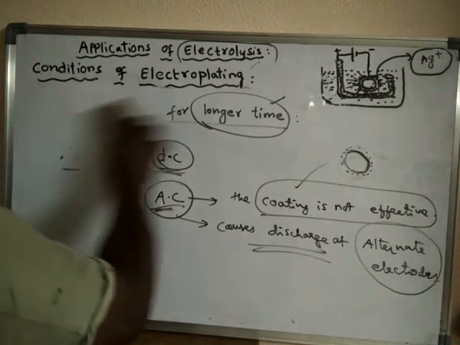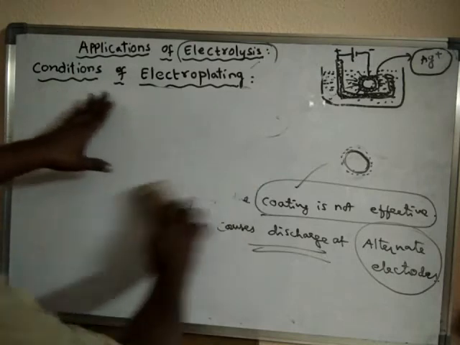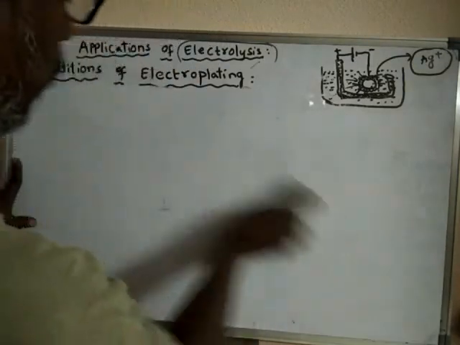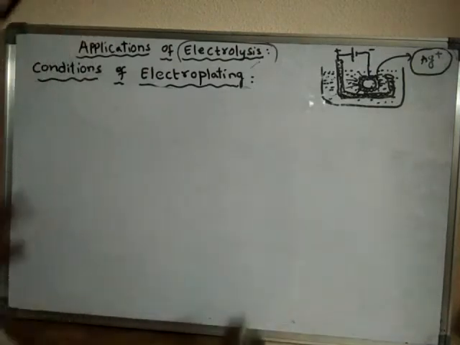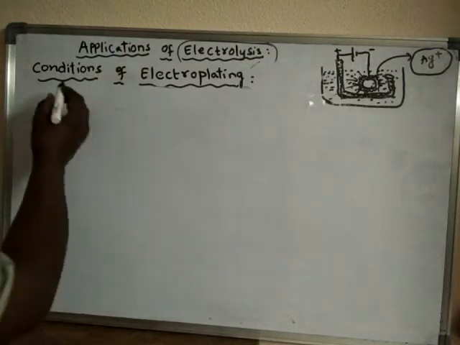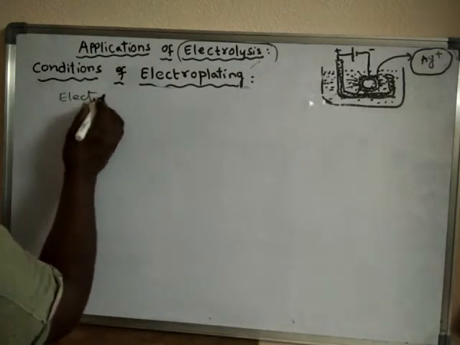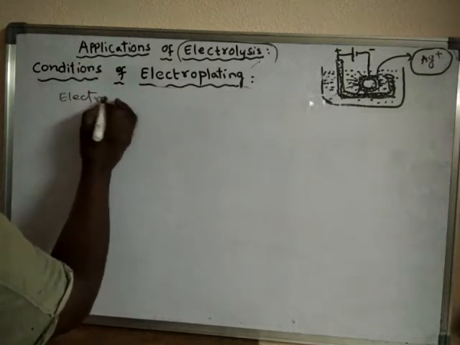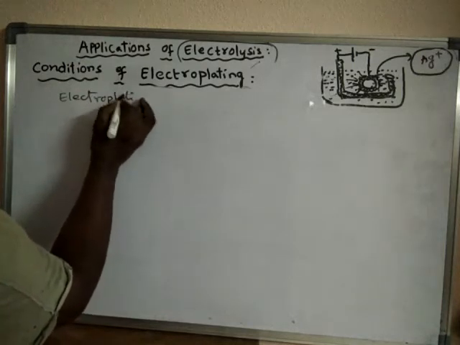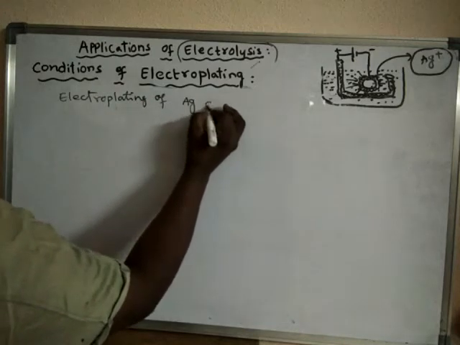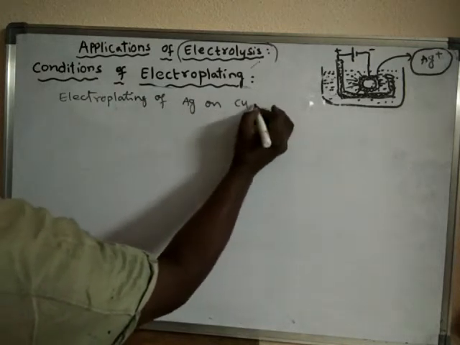So for example, let us see electroplating of silver on copper surface, electroplating of silver on copper cathode.